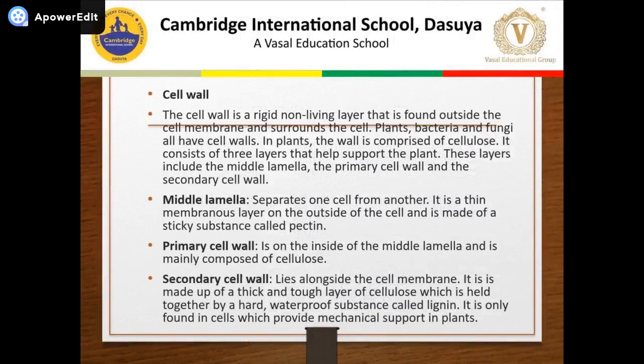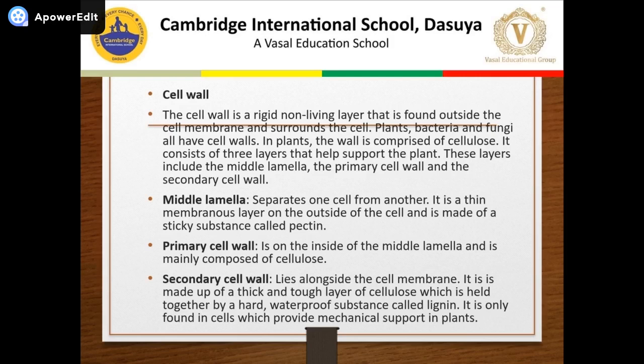Now, as you know, the cell wall is a rigid, non-living layer that is found outside the cell membrane, surrounding the cells. Bacteria, plants, fungi all have a cell wall. In plants, the cell wall is comprised of cellulose. It consists of three layers that support the plant. These layers include the middle lamella, primary cell wall, secondary cell wall.